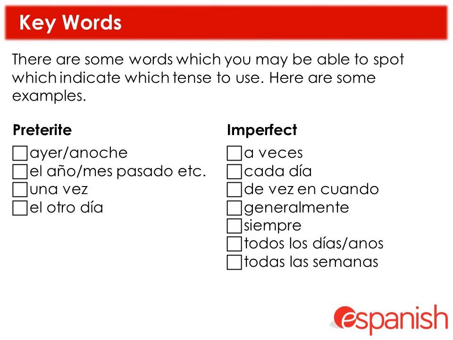Now, there's some words you can use to try and help you work out which tense you need to use. For example, under the preterite bold heading here, all these words indicate that the action probably happened only on one occasion or set occasions on that specific date, that time. So, for example, ayer, anoche, el año pasado, el mes pasado, etc. Once, the other day. Whereas the ones on the right hand side indicate the action happened on a regular basis. So sometimes, a veces, every day, now and again, generally, always, every day, year, week, etc. So it's worth learning these phrases. You probably already know them, to help you work out which tense you need to use.